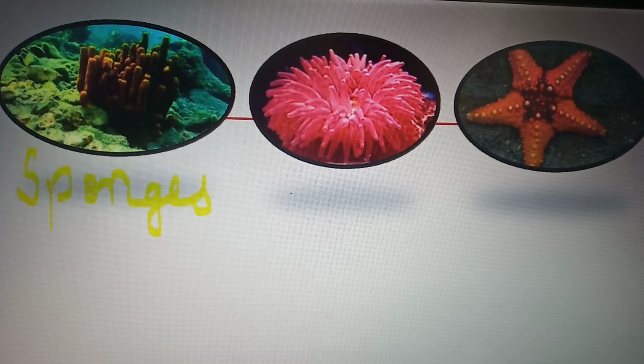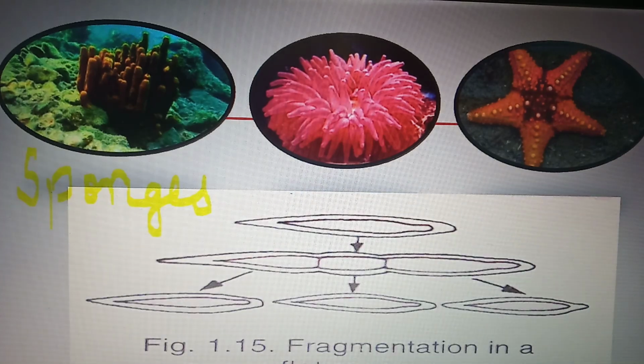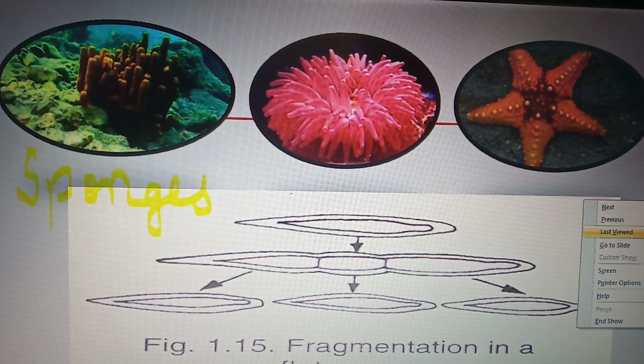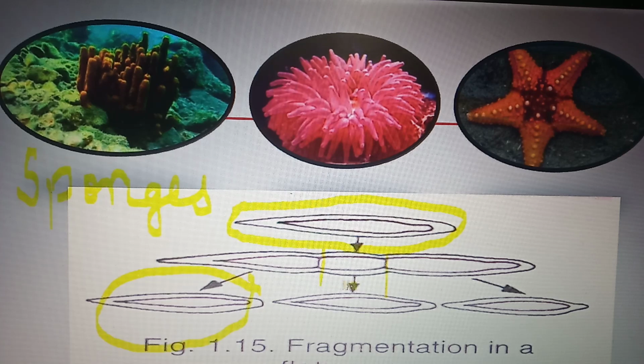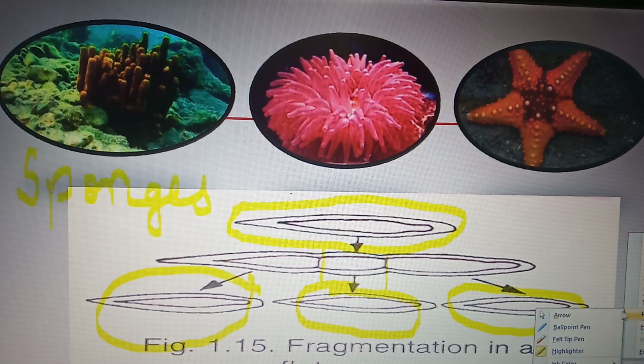So let us now discuss fragmentation in flatworm. Here this is a flatworm and it divides into 3 parts: first part, second part and third part, and forms 3 individuals: first, second and third. Single parent breaks down into fragments and forms 3 or more individuals. Clear?